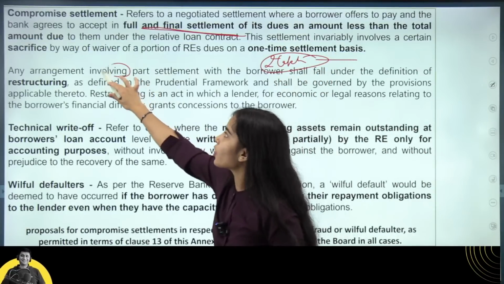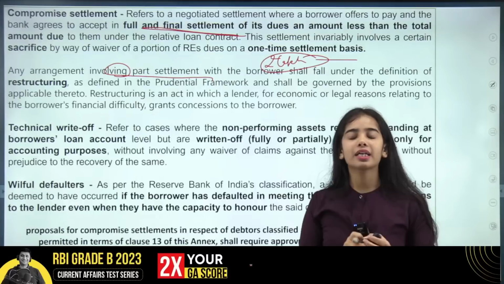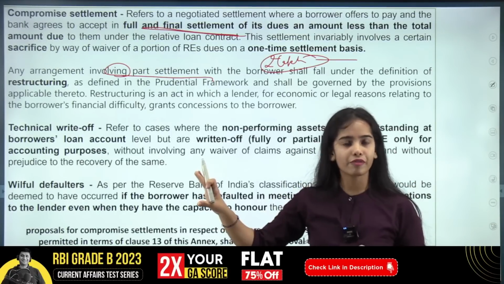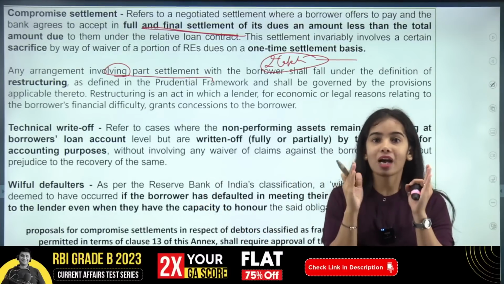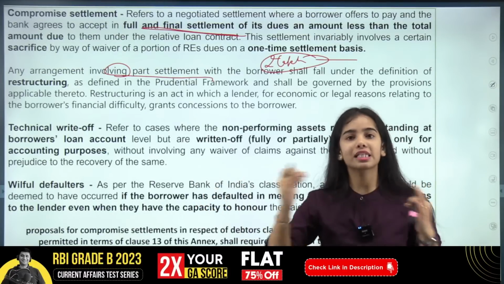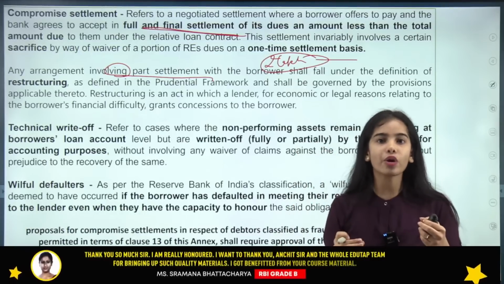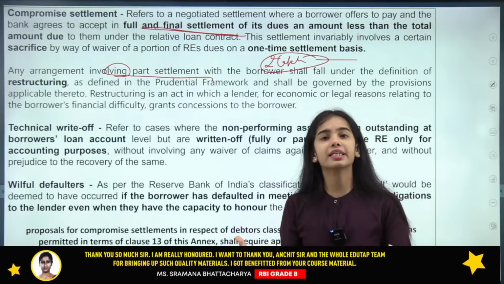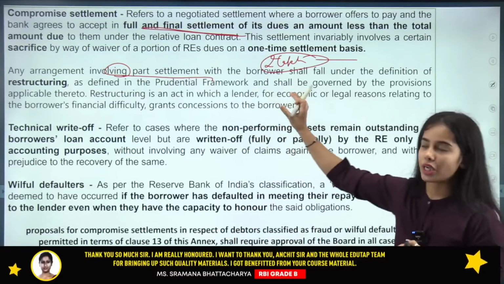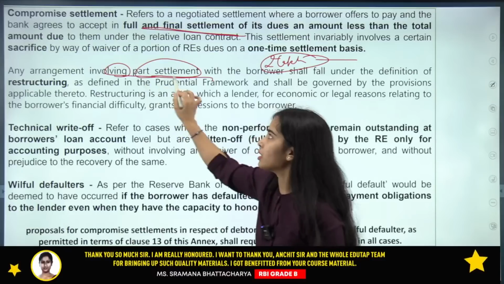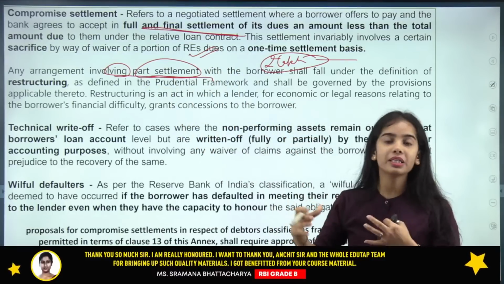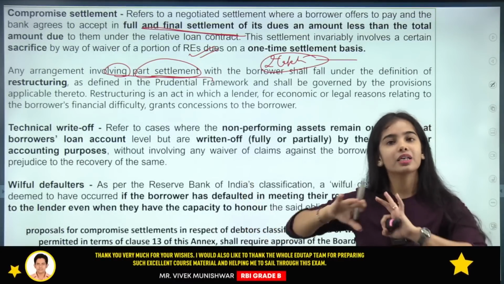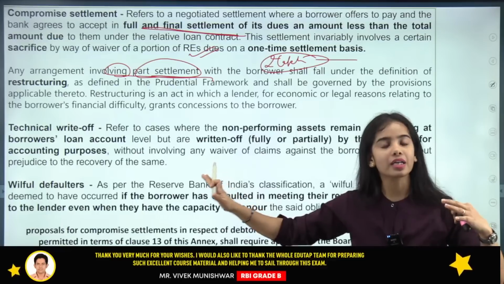Any arrangement involving part settlement: the bank is saying that, okay, out of your 2 lakh, we are waiving off 50,000. You have to pay us 1,50,000 in this period, in 6 months or 1 year, or we are reducing your interest rate, or we are increasing the timeline. So this is the restructuring, where part settlement is happening. See, in the compromise settlement, the relationship between the bank and the borrower has broken. The one-time settlement has happened, now the bank doesn't know the borrower.